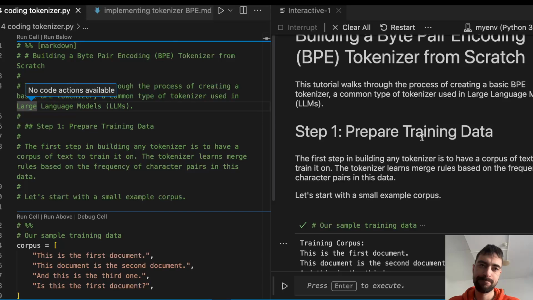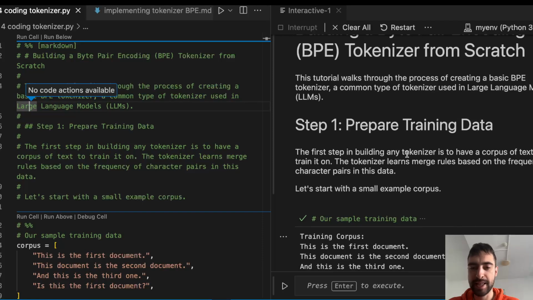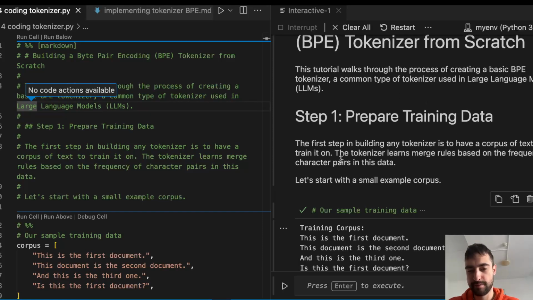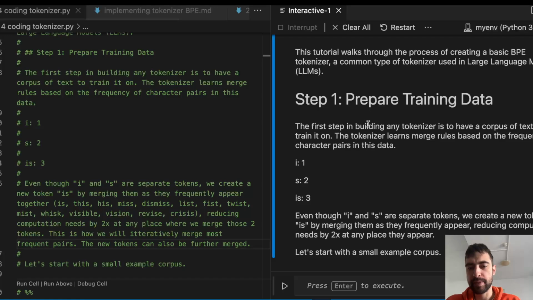We are just creating a list of tokens from data. So I don't know why people call this training data, so I guess I'll call it that as well. The first step in building any tokenizer is to have a corpus of text to train it on, to create a tokenizer from. The tokenizer learns merge rules, which I will explain, based on the frequency of character pairs in the data. Okay, if that went over your head, here is an example.